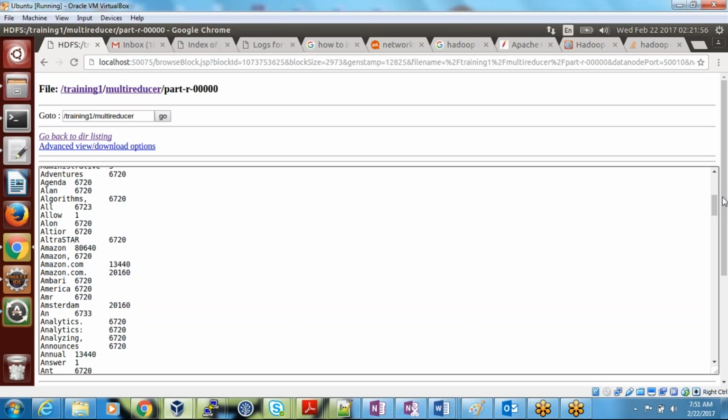Tomorrow we will be discussing combiners. What is a combiner? Why do we need a combiner? After the combiner, we will discuss how MapReduce works. Then we will see some input file formats and output file formats. Then we'll move to Hive, then Sqoop, Pig, HBase, and Oozie, Flume. So that is the plan for the upcoming classes.